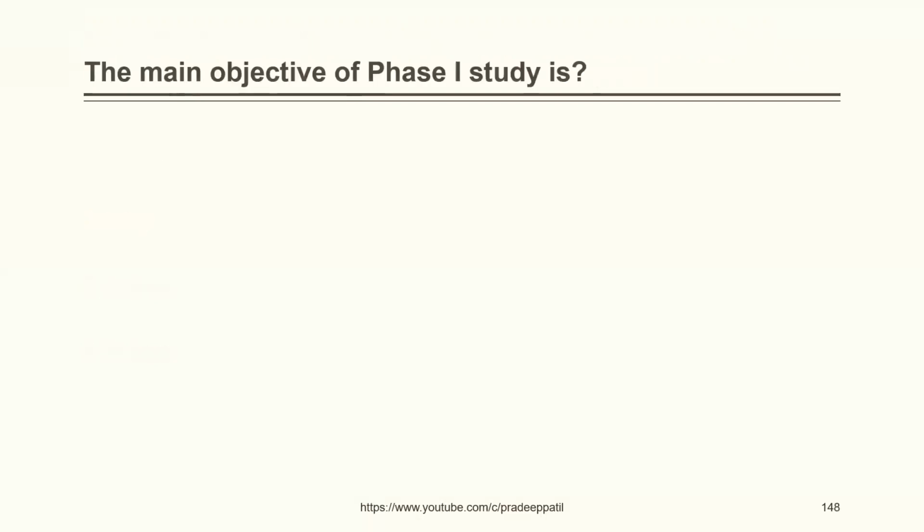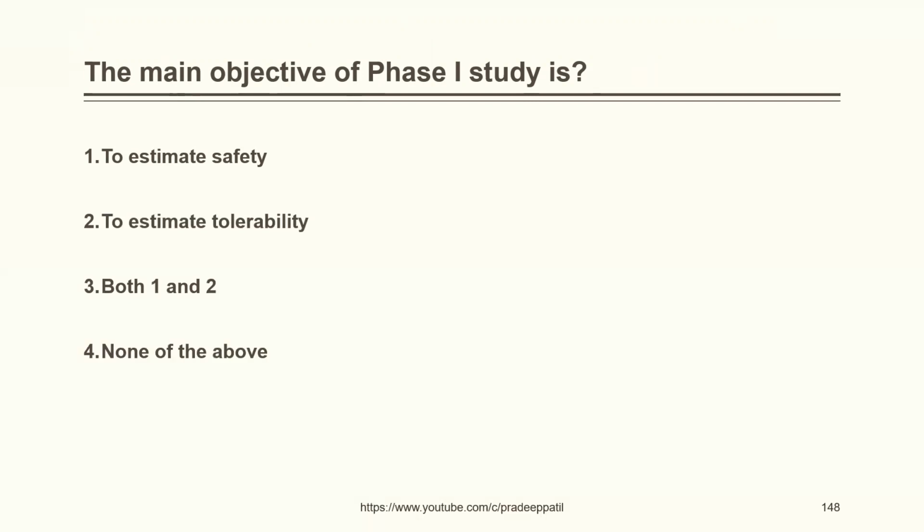The main objective of phase 1 study is to estimate safety, to estimate tolerability, both 1 and 2, none of the above. The correct answer is both 1 and 2. The main objective would be to estimate safety as well as tolerability of a particular drug.